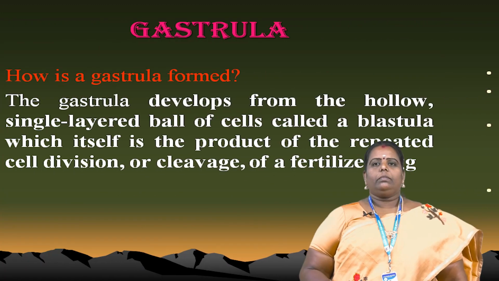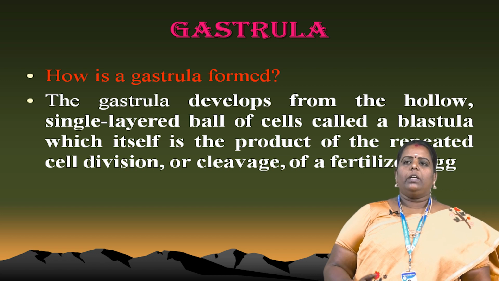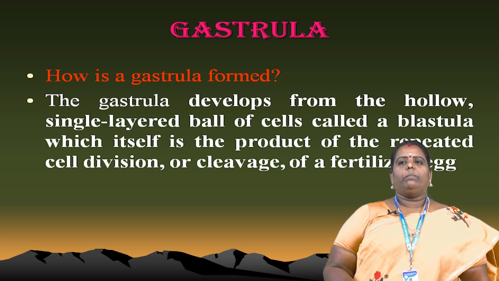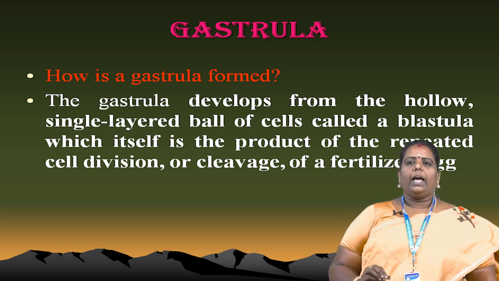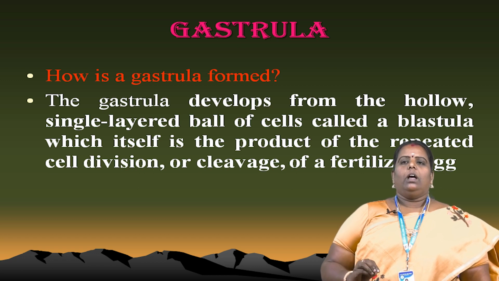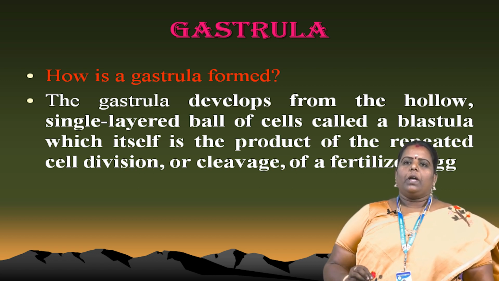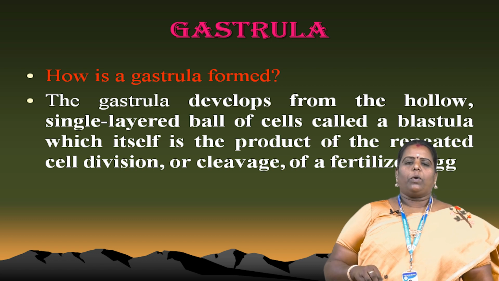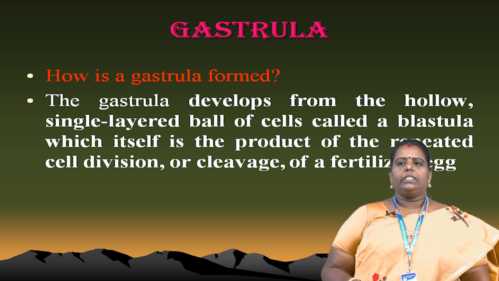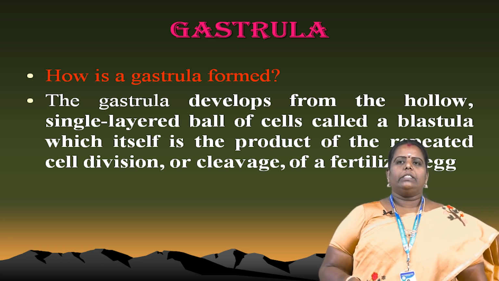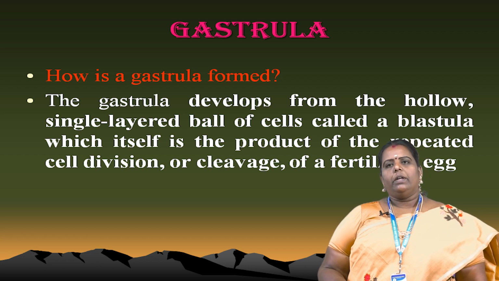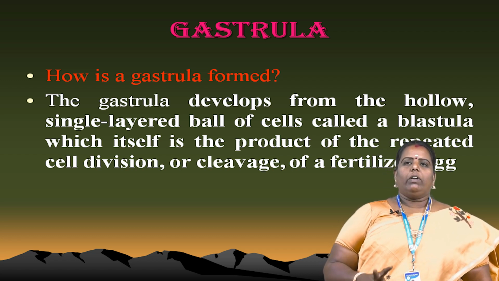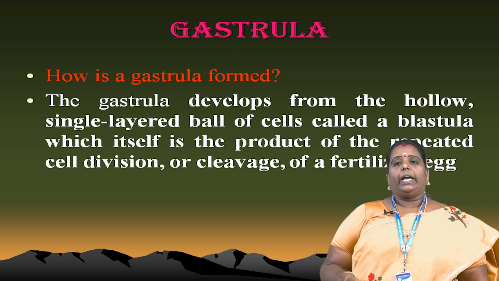Next. How is the gastrula formed? The gastrula develops from the hollow single-layered ball of cells called the blastula, which itself is the product of repeated cell division, or cleavage, of the fertilized egg. This development from blastula to gastrula is very important.